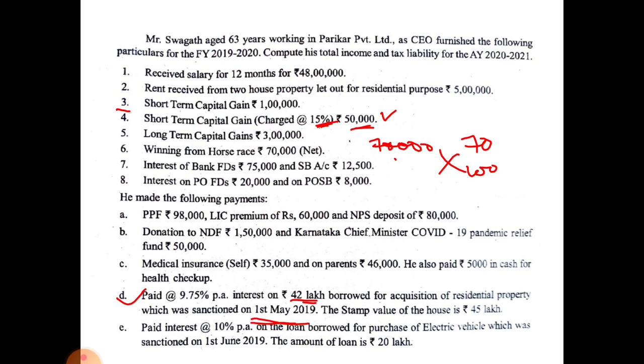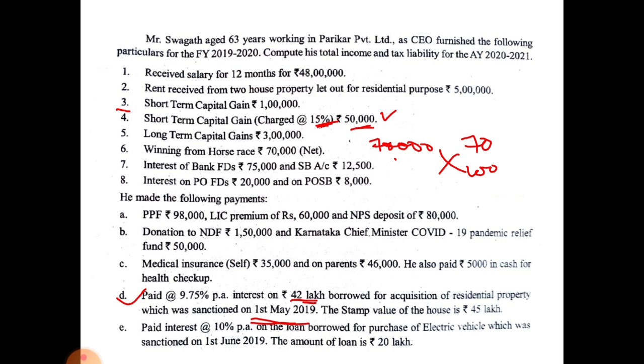Okay. Next, see, he made the following payments. First one, PPF 98,000, LIC premium rupees 60,000 and NPS, that is National Pension Scheme, deposit of rupees 80,000. Here PPF and LIC amounts come under section 80C, but the amount should not cross 1,50,000 because the maximum limit under section 80C is 1,50,000. So, you can consider only 1,50,000 and not more than that.